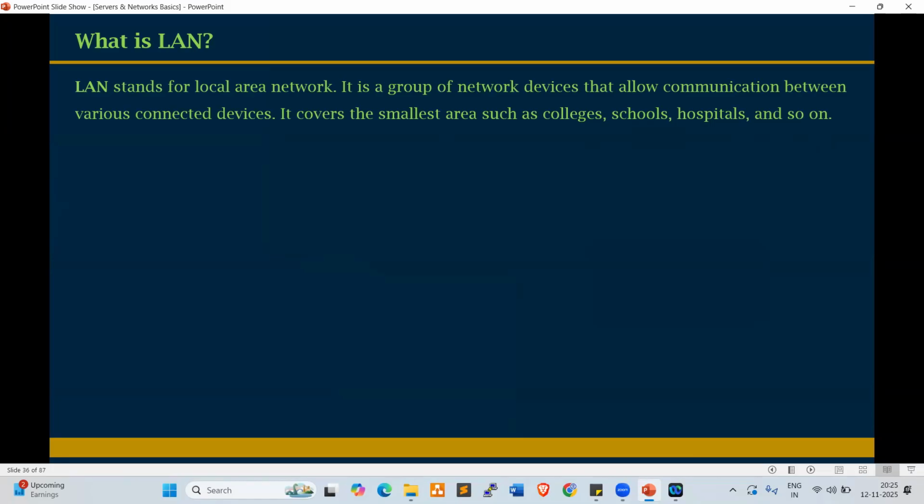For example, when we visit any hospital, college or school, when you tell the student name or patient name, they can easily track the details. Because of LAN connectivity, we can connect our information through the network to the server and get the information. Servers are normally configured in the server room. Through LAN, we can connect to our server and access the data.